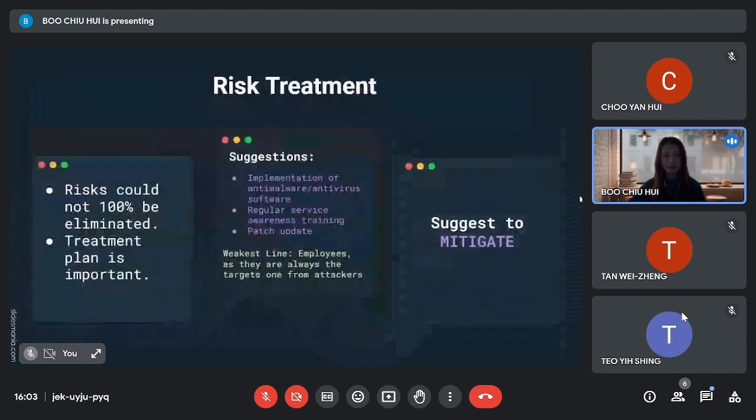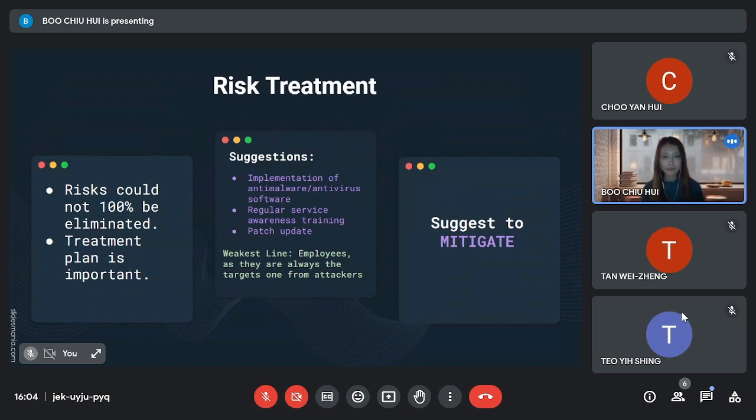And moving on, next is the risk treatment. As we can see, risk cannot be 100% eliminated, and therefore the treatment plan is very important to treat all these risks. My suggestion is to implement anti-malware and antivirus software, and do regular security awareness training for the employees. As we can see, this suggestion can reduce the likelihood and impact of the risk toward this organization.